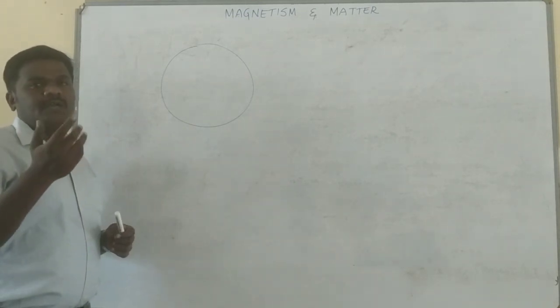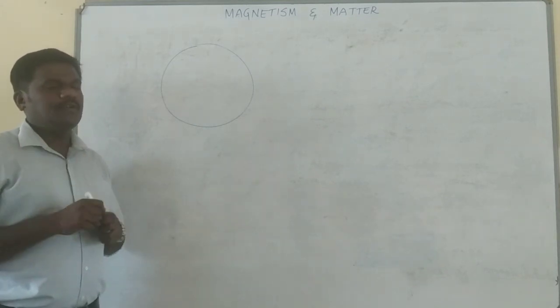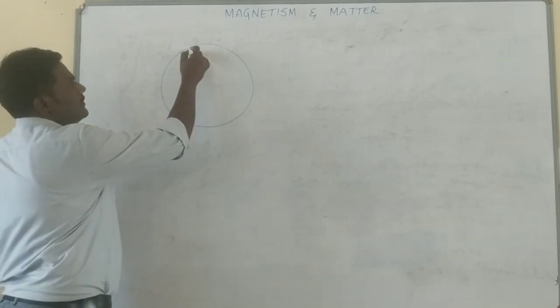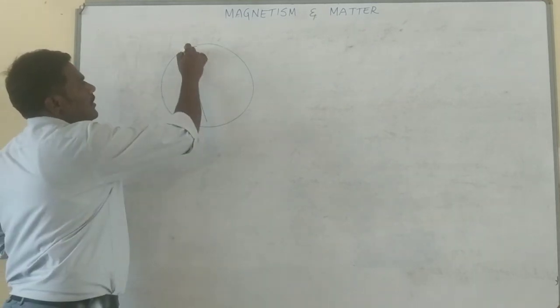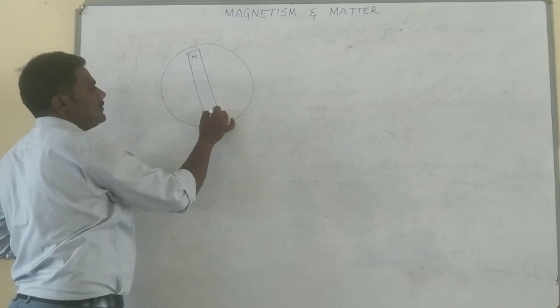There are two kinds of views. One is an older view, the other is a modern view. I'll discuss them in brief only. People were assuming a huge bar magnet was placed inside the Earth along its diameter.